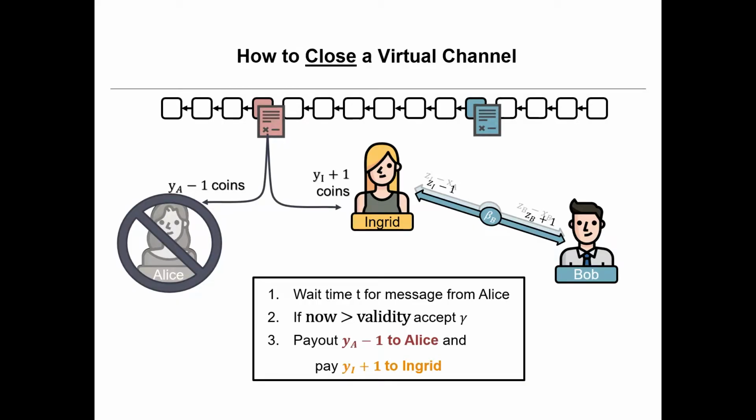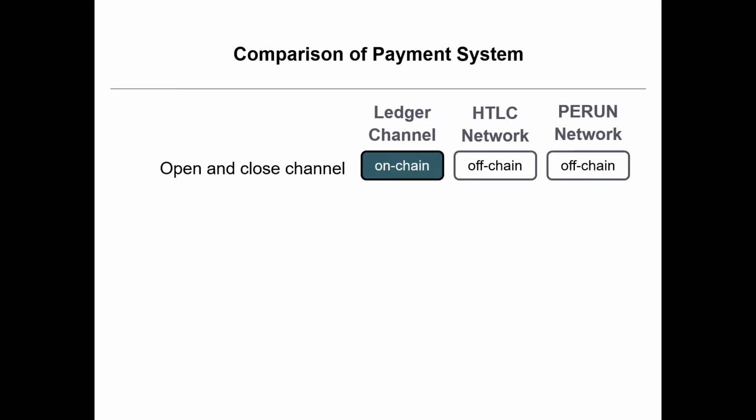And this part never goes to the blockchain. And this one coin goes from Alice to Ingrid, from Ingrid to Bob. Okay, so now, oh yeah, very important. Ingrid must never lose coins, right? But we have that in any channel system. So let's compare some of them.